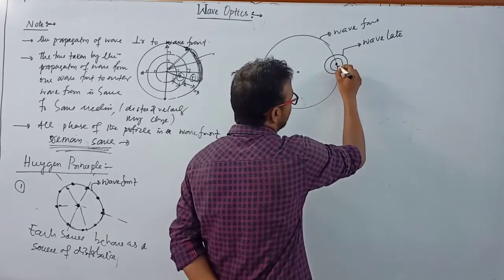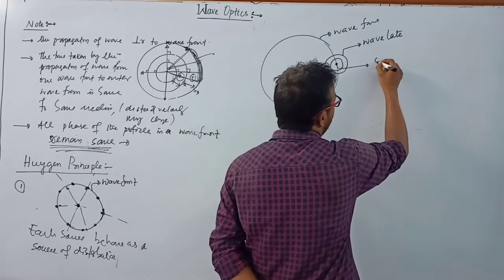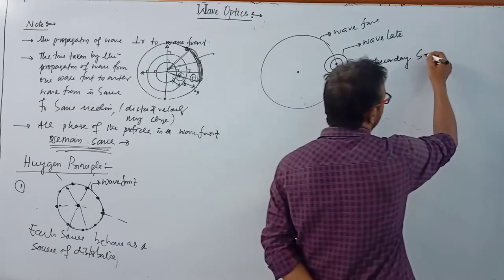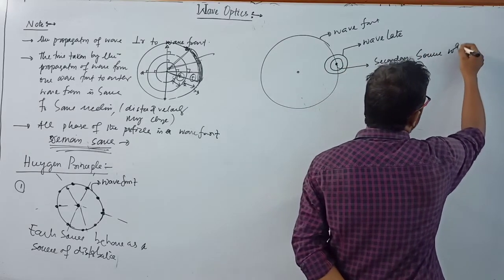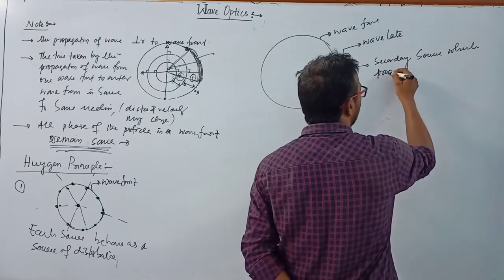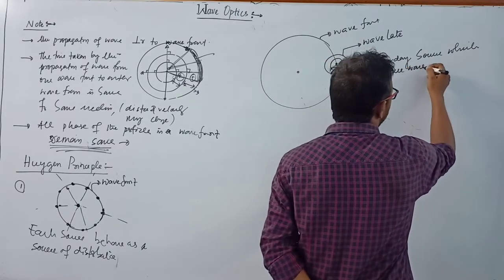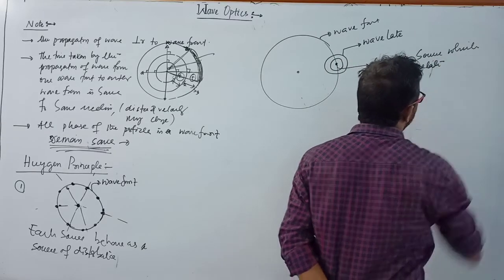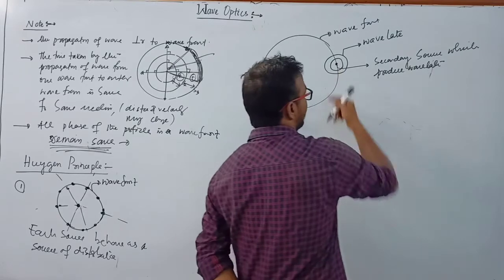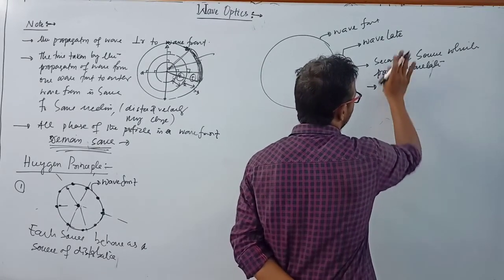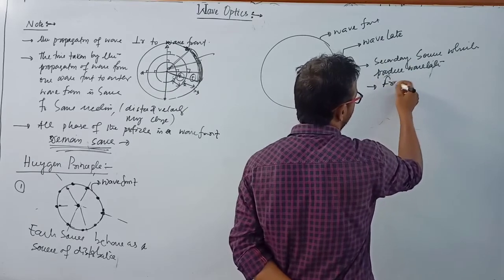And this source is known as a secondary source, which produces a wavelet. The secondary source is also known as a fresh source.